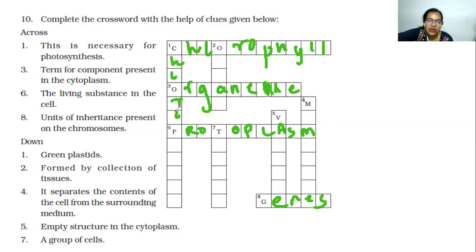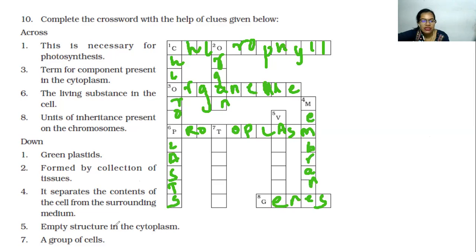Formed a collection of tissues, so it is the organ. If it was the question formed by collection of cells, then the answer should be tissues. It separates the contents of the cell from the surrounding medium. Fourth one, it is the membrane.